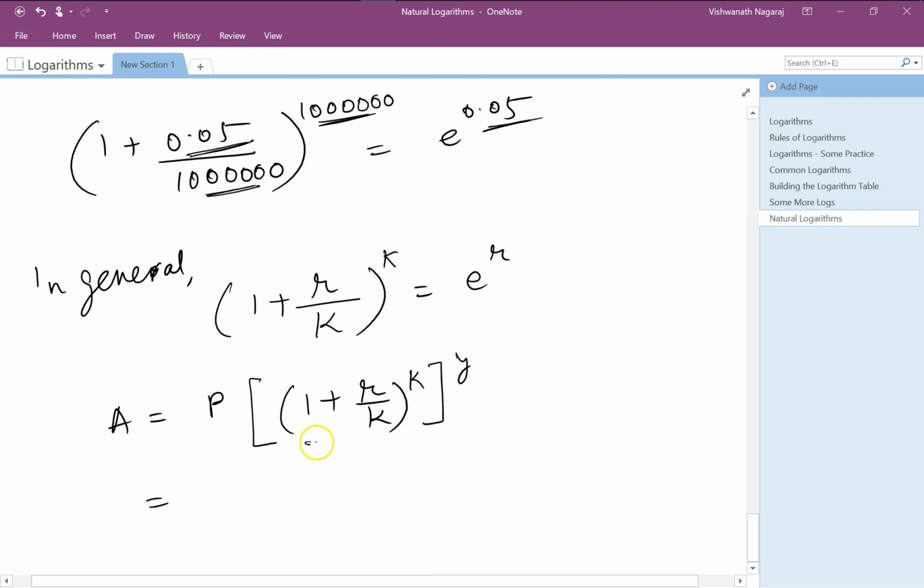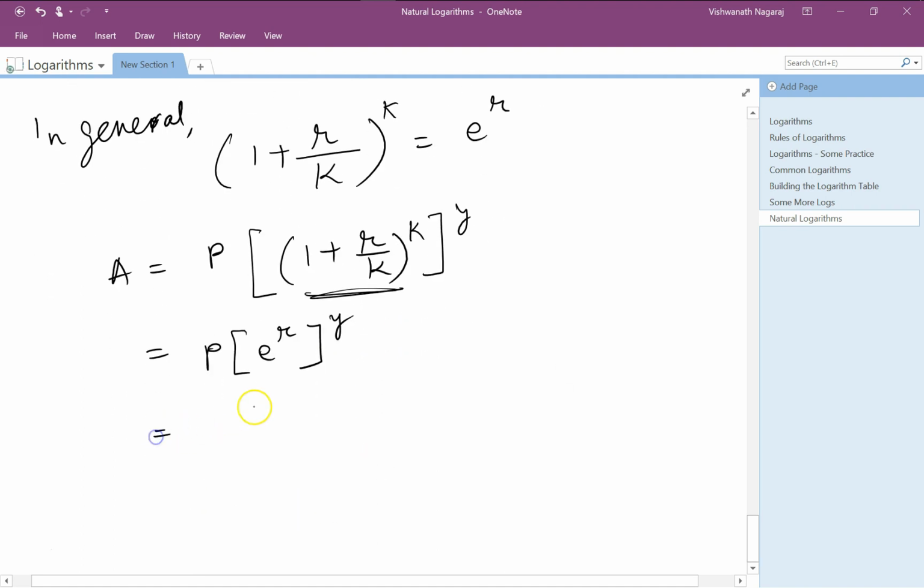Now, since we know this inner expression is nothing but e to the power of r, to the power of y, we can write it as p e to the power of r y.